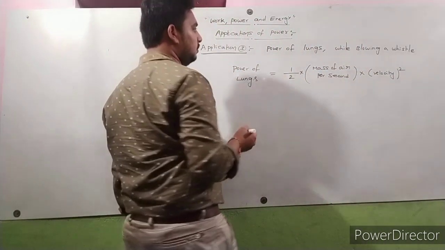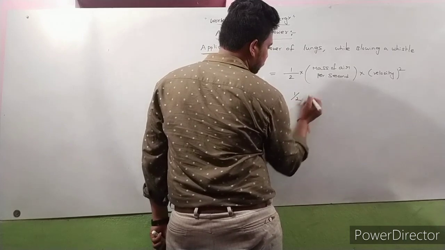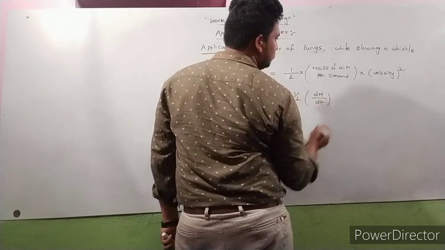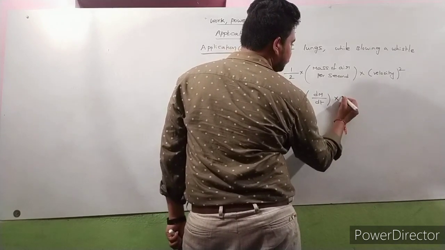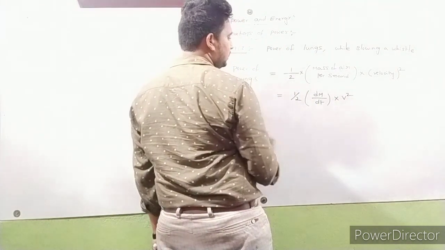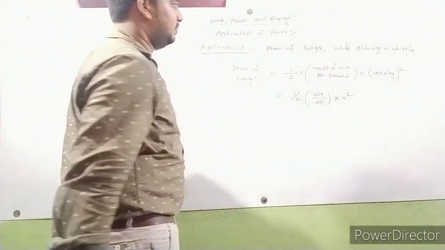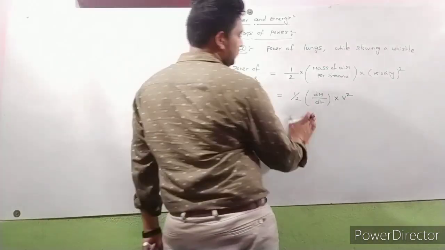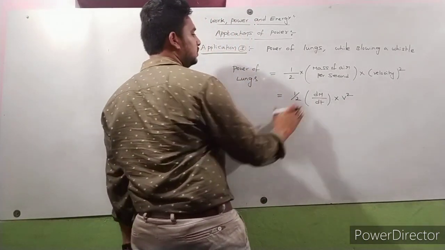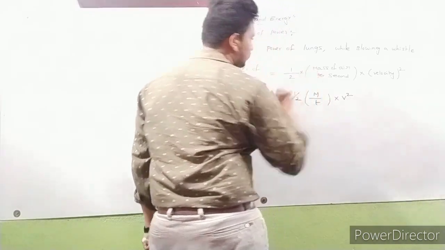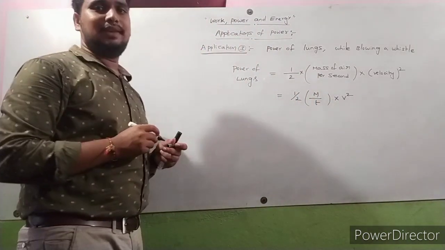That means what we got here is half into dm by dt into v square: mass of air per second into velocity square. So we can write it as m by t into v square. This is the power of lungs.